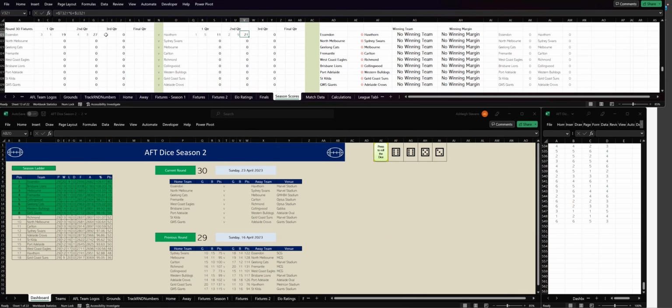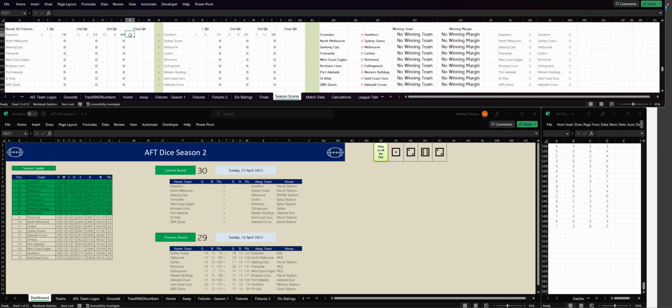Let's go to the third quarter. Essendon have kicked 6 goals, 6. So that's 10 goals, 9. For Hawthorn, 5 goals, 3. So that's 7 goals, 12. Let's go to the last quarter. Very close. Essendon are in front by 15 points.